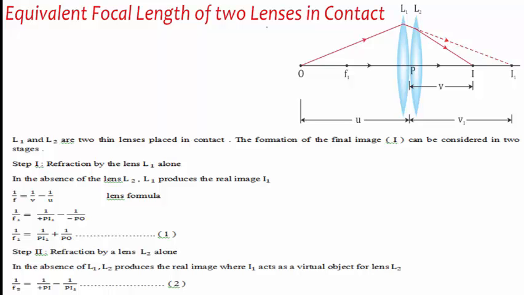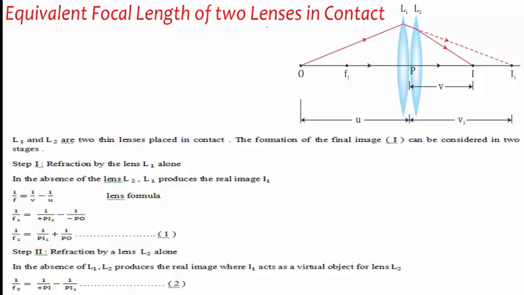In the second step, the refraction is taken by the lens L2 alone. For the L2 lens, I1 behaves like a virtual object and I is the real image or final image of the object O. In the absence of L1, L2 produces the real image, where I1 acts as the virtual object for the lens L2.